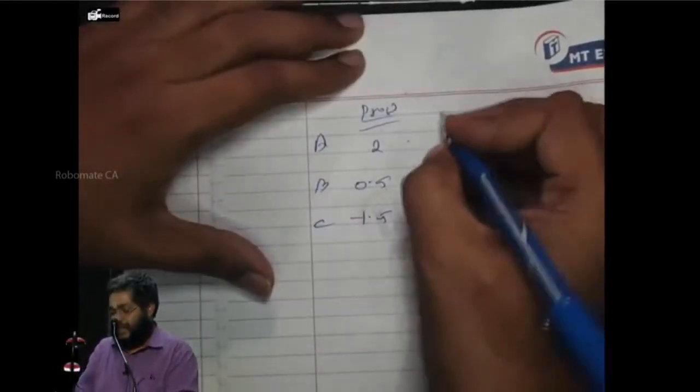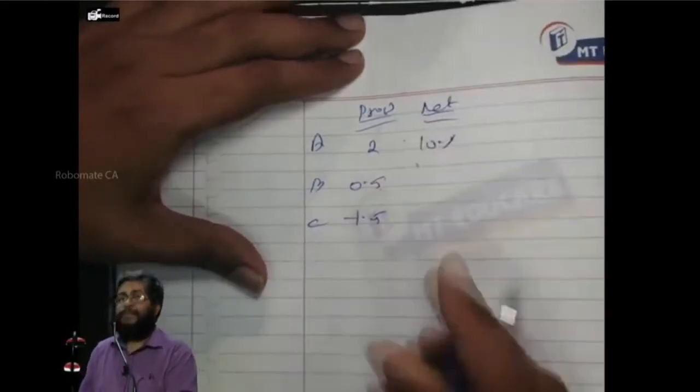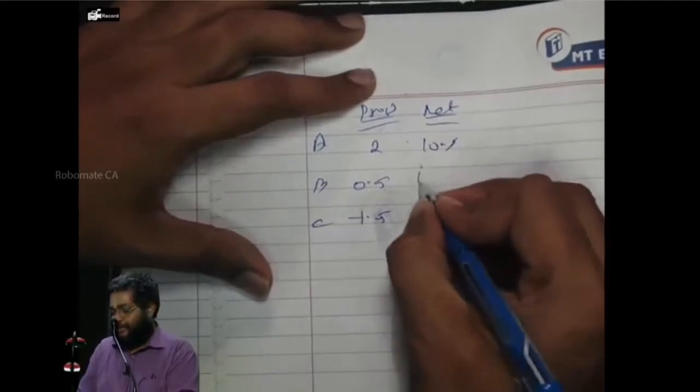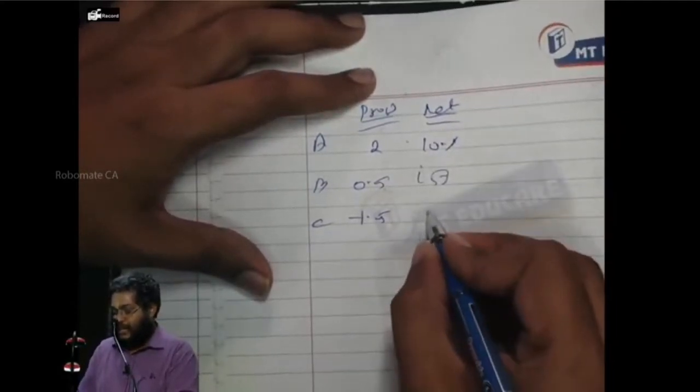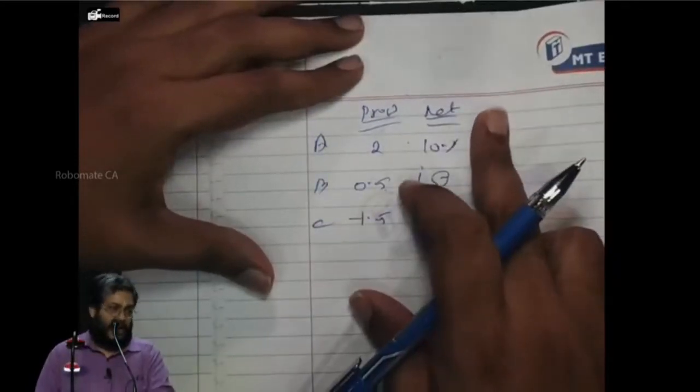Now, expected return. Say the expected return of A is say 10%. Expected return of B is say 15%. C is say 9%. Everybody follow what I am saying? I can find out these three with the same expected return. Are you following what I am saying?